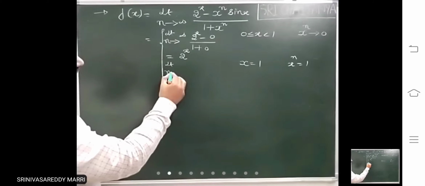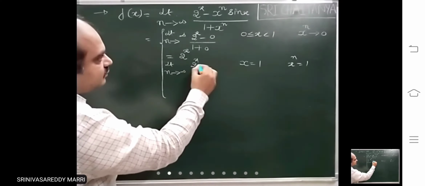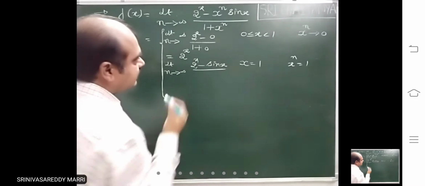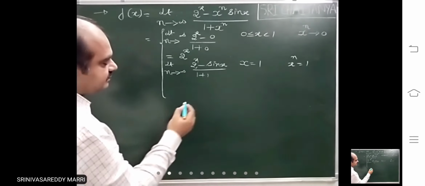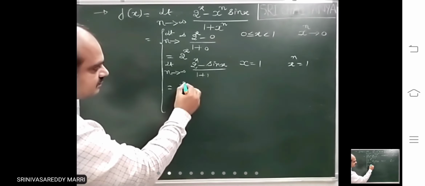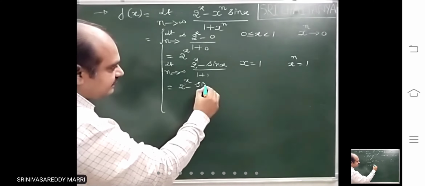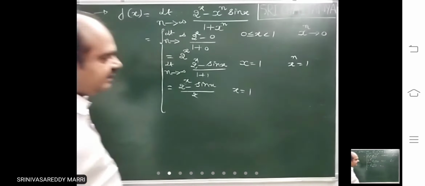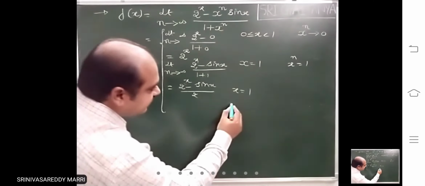So limit n tends to infinity, 2 power x minus sin x divided by 1 plus 1. That means this definition will come out as 2 power x, there is no n, minus sin x divided by 2. When x equal to 1, the function definition is 2 power x minus sin x divided by 2.